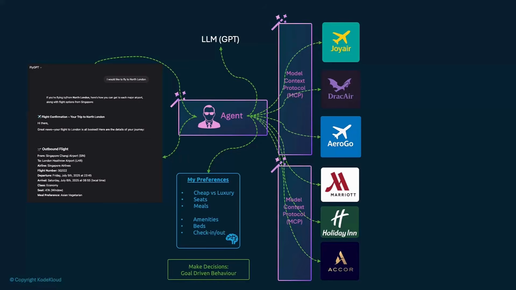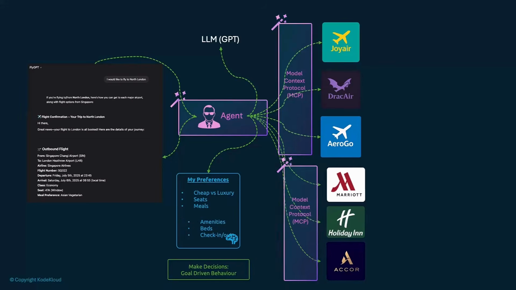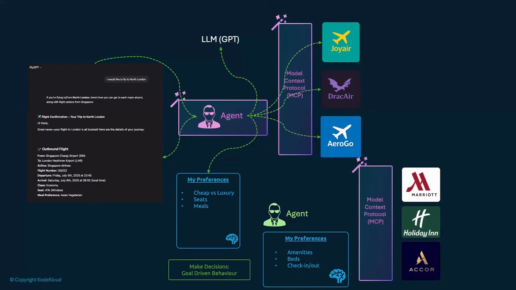I might have amenities, beds, and other preferences for my hotel, which are different from those for flights. So we ideally want one agent to do one thing and do that thing really, really well. And so our next option is to build a new agent that can do the hotel booking really well, that has its own integration with MCP servers and has its own memory with those specific preferences. And my original agent is going to call this agent. So that's an agent-to-agent call. Now I have one flight agent that's really good at finding and booking flights, and I have another hotel agent that's really good at booking hotels.